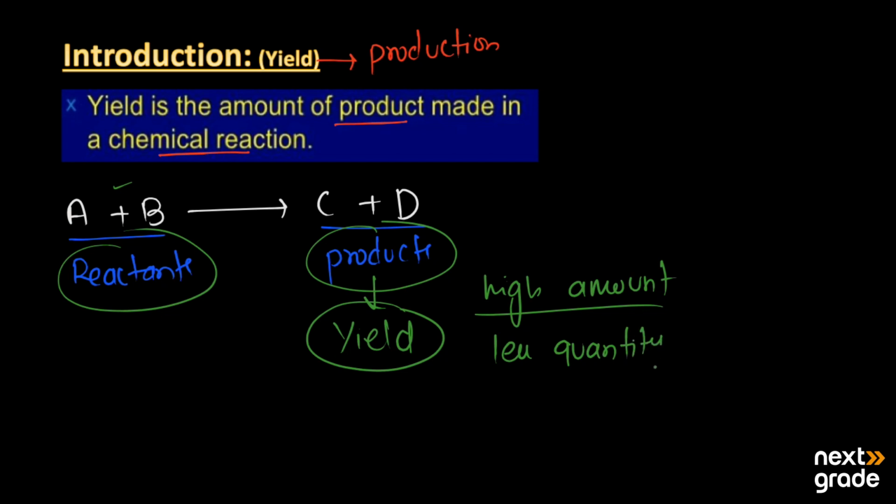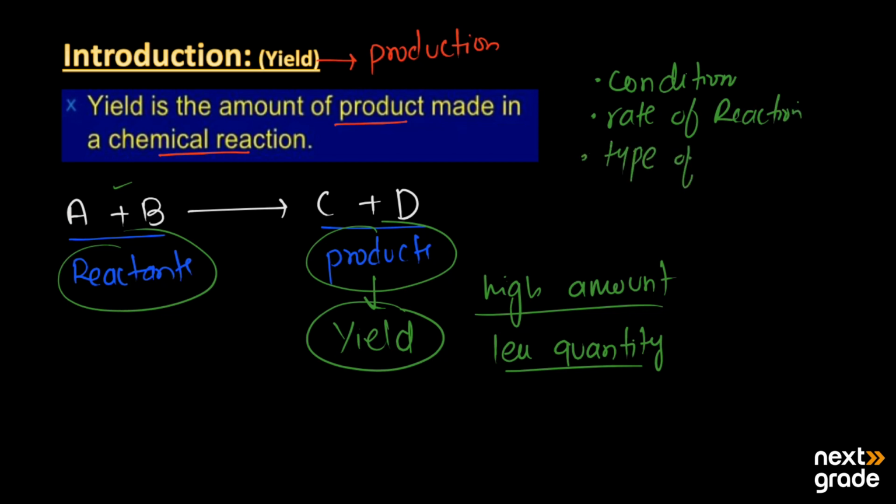It depends upon a lot of conditions around us: what is the rate of reaction, what type of reaction it is, and it depends upon the nature of reactants. So a lot of factors affect the yield of any chemical substance.